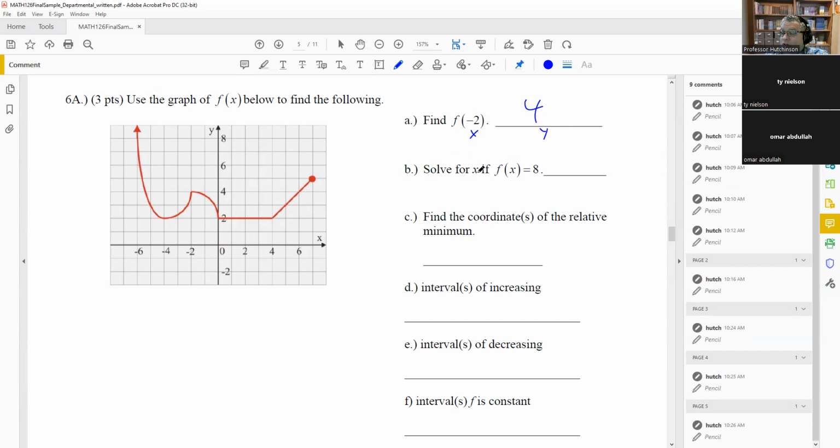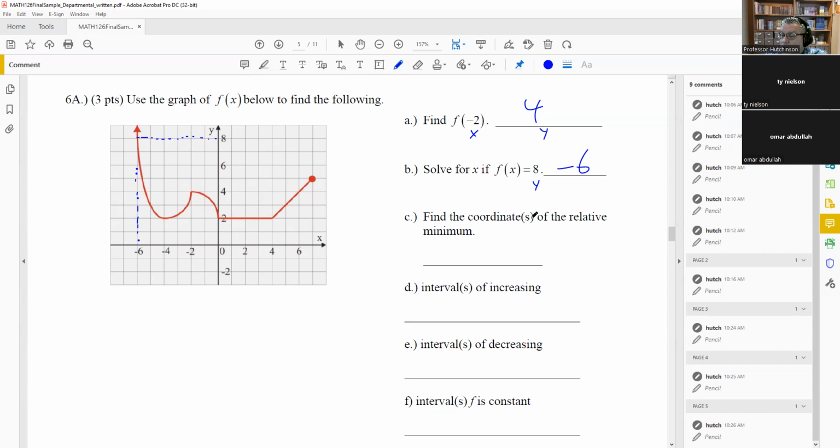For B, it says solve for x if f of x equals 8. Now this is telling you the y value, so now it's asking you for what x value will give you a y value of 8. Well, here's 8 here. Okay, and we're just going to follow that over. So we hit the graph here, and then we go down and -6. Okay, so you put -6 as the answer. When the y value is 8, the x value is -6.